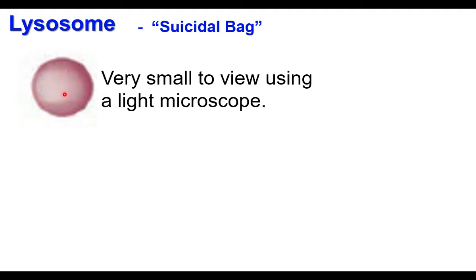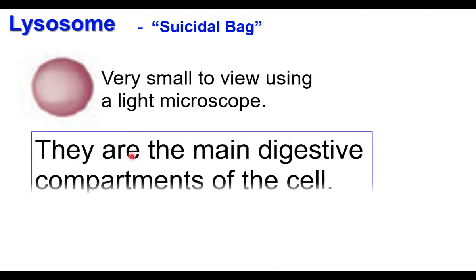All the chemicals destroy different substances. Some chemicals destroy protein, some chemicals destroy fat. The chemicals stored inside the lysosomes digest different substances. They are the main digestive compartments of the cell.